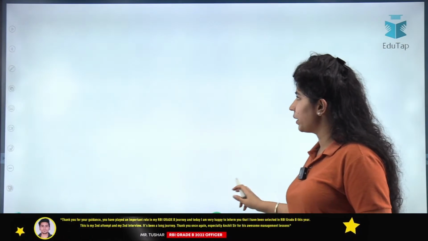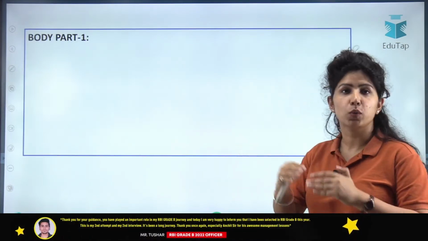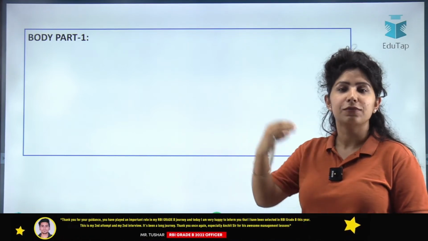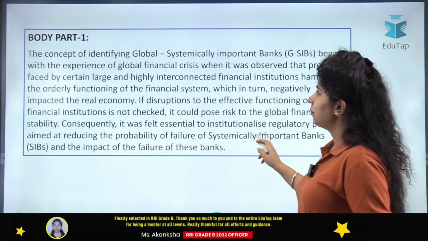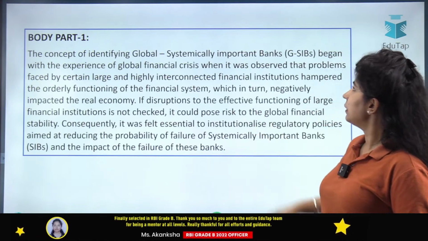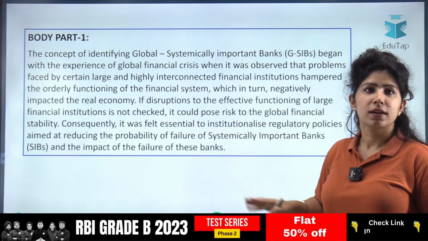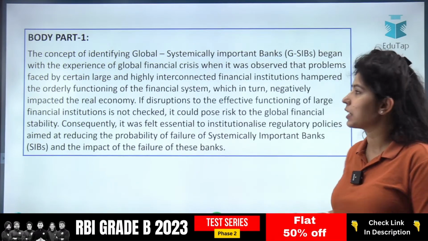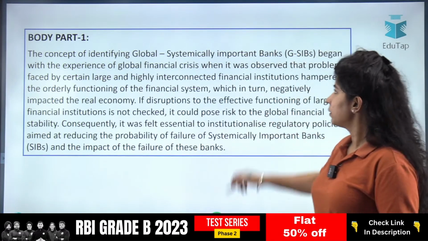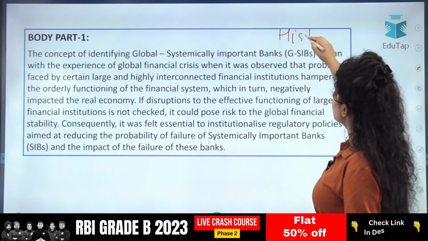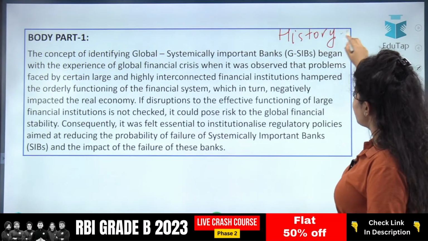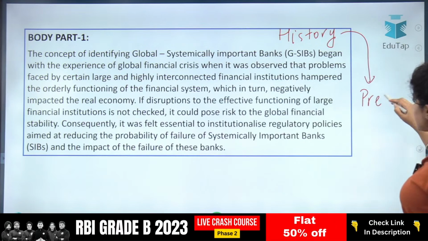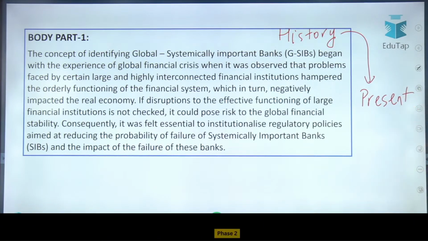Let's see what body part 1, that is the second paragraph of your answer, will be. Here we are talking about history. Where did this identification or classification come from? So body part 1 will focus on history, and from history we'll come to the present in the subsequent paragraphs.